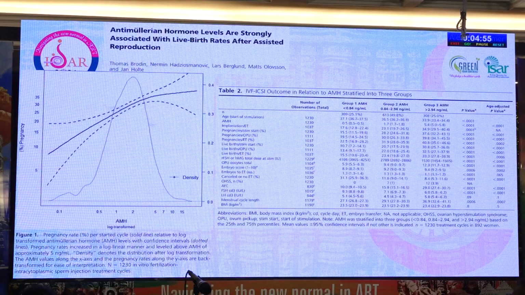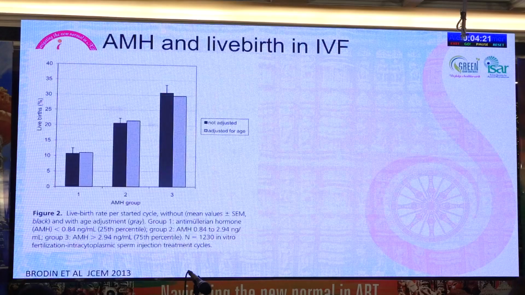So then came a study which looked at the national database, looking at the pregnancy rate and cumulative live birth from a large set of patients, more than 1,000 women undergoing IVF and ICSI. They saw that with every unit increase in AMH up to 5 nanogram per ml, there is an increase in the pregnancy rate and live birth rate in women undergoing IVF or ICSI.